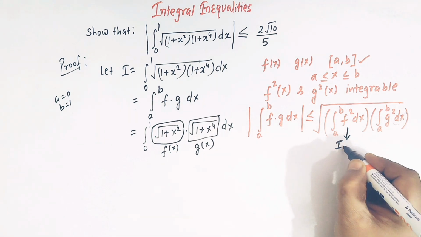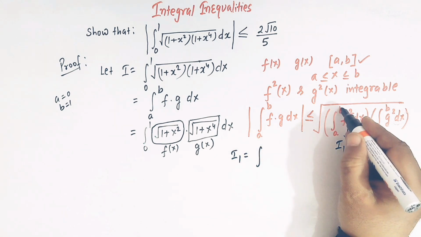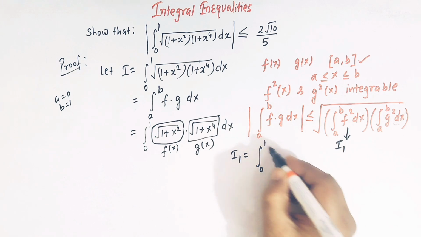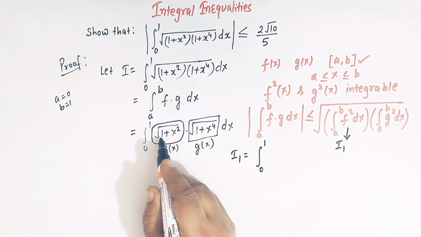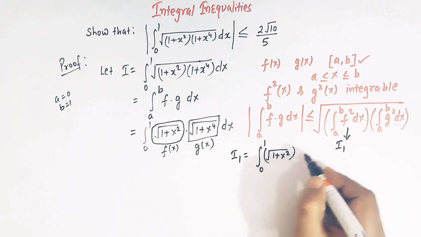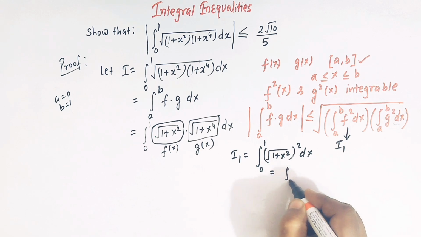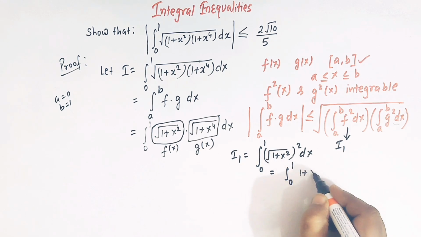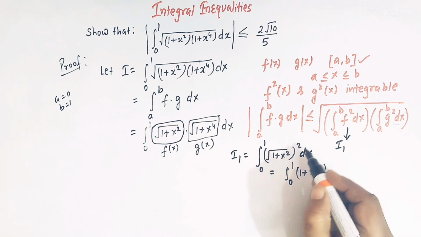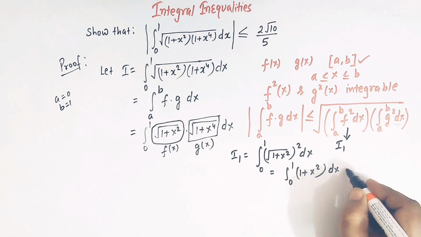So let us take this integral as I1. So I1 is the integral a to b. Here a is 0, b is 1. So we have 0 to 1 and f square. So f square is square root of 1 plus x square whole square, and here we have dx. So this is 0 to 1, and simply we can write 1 plus x square because the square root gets cancelled with this square, and we have simply 1 plus x square dx.